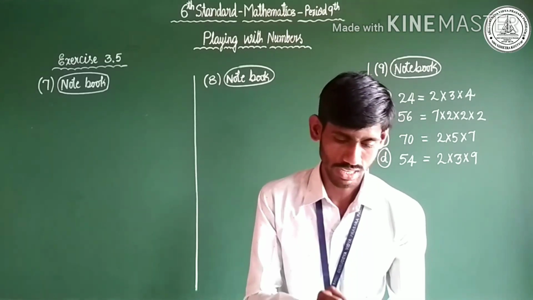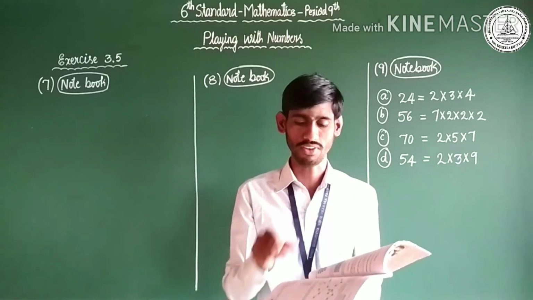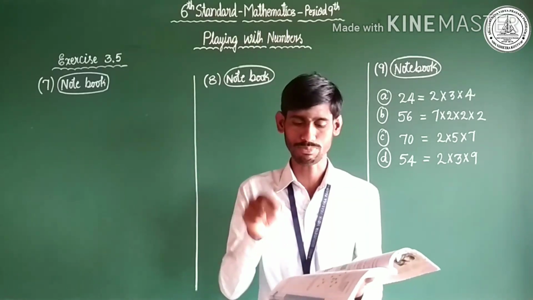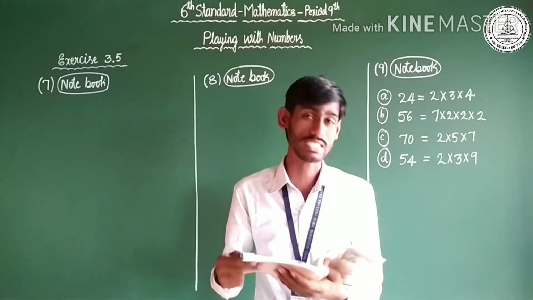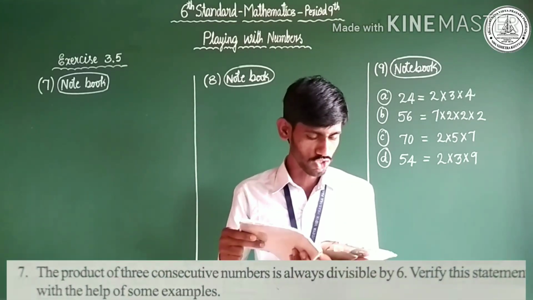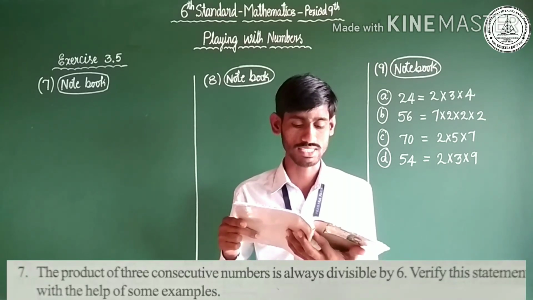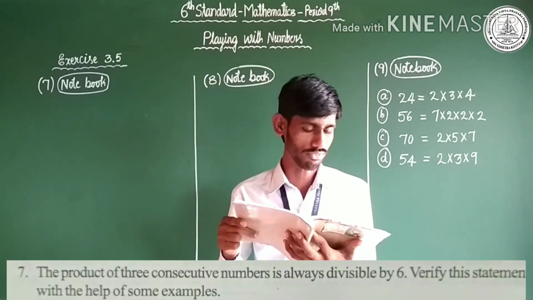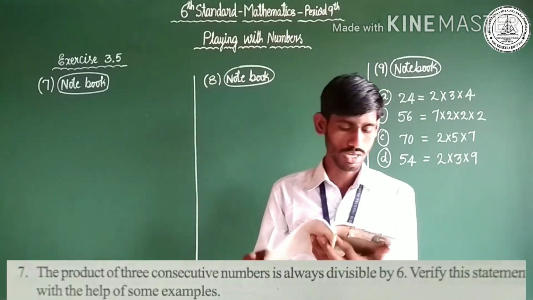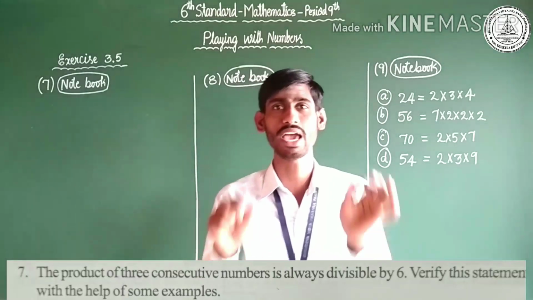Dear children, let us continue the same exercise. Exercise 3.5, 7th question in this period. All of you open page 62 if you have. 7th question: The product of three consecutive numbers is always divisible by 6. Verify this statement with the help of some examples.